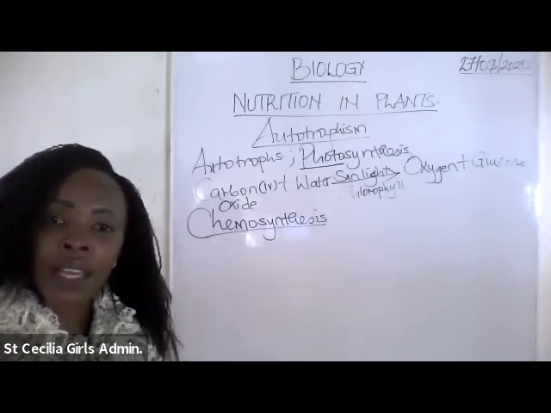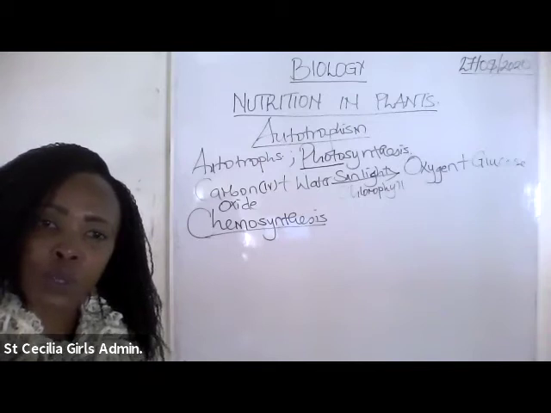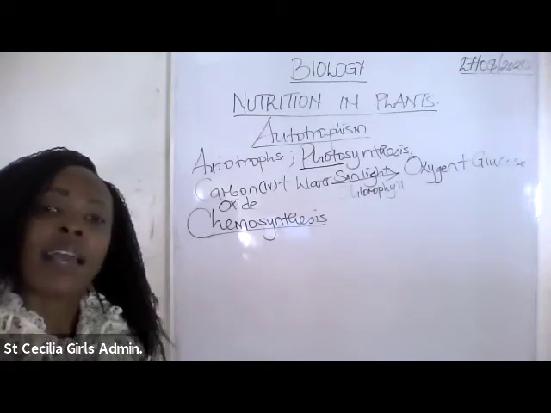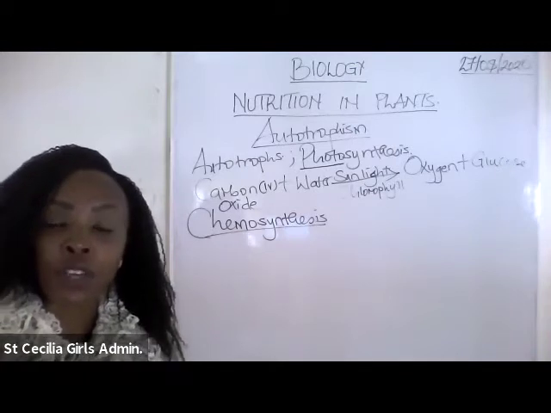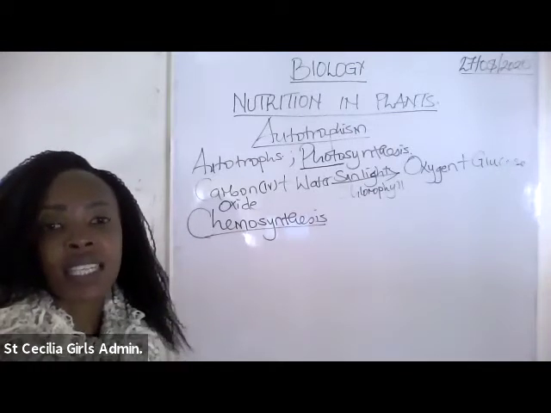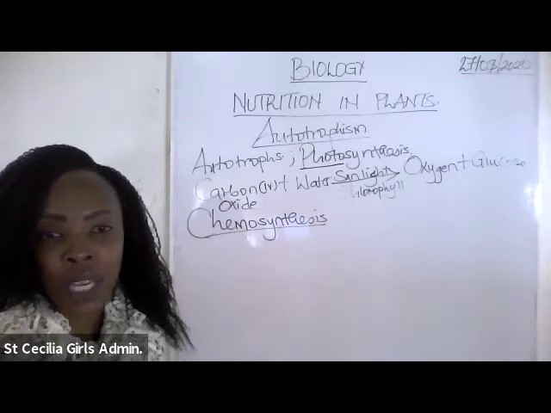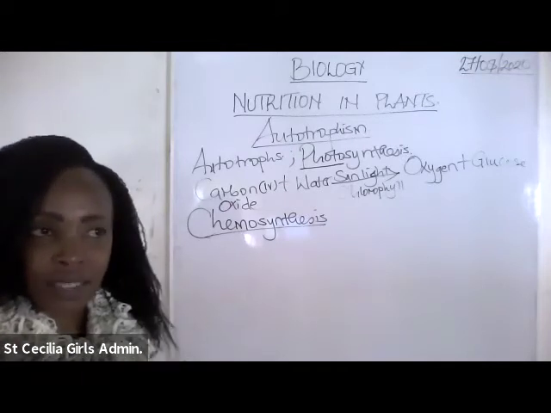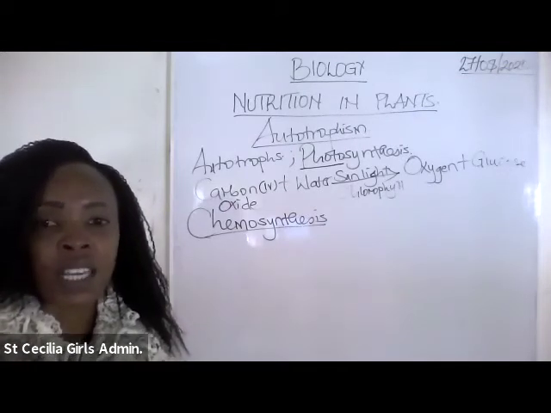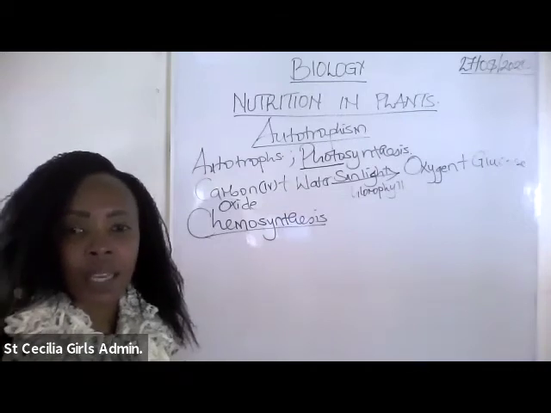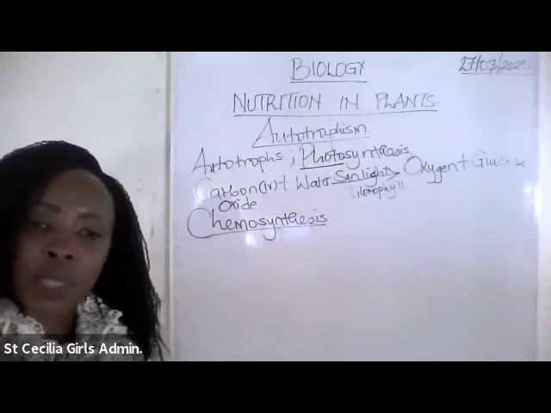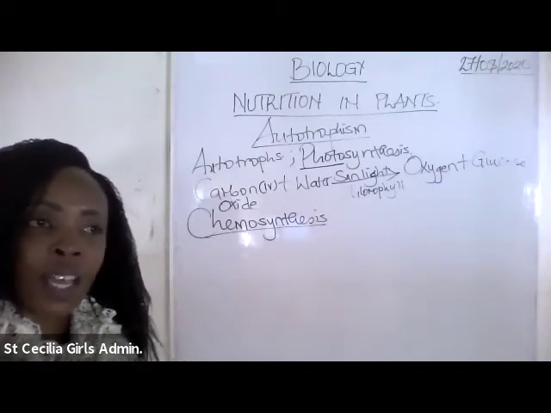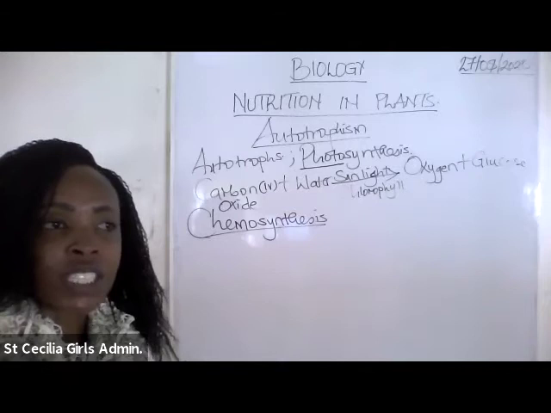So the main difference between photosynthesis and chemosynthesis is where each process obtains the energy. For photosynthesis, we've said that the light energy is obtained from the sun. That is why it has to take place during the day. For chemosynthesis, the energy has to be obtained from chemical reactions.